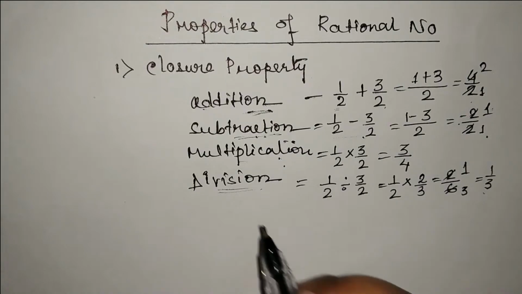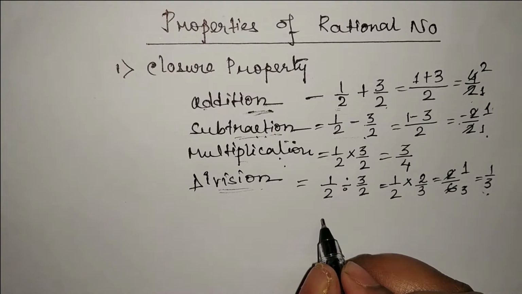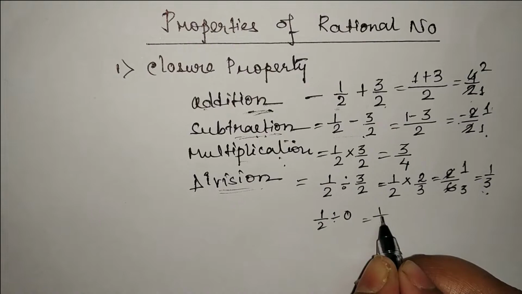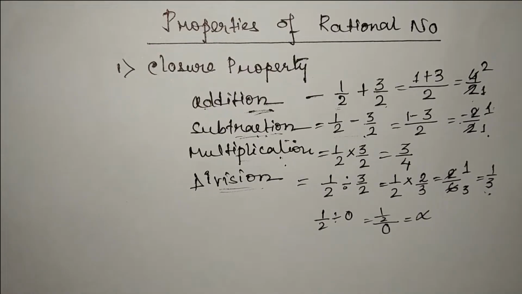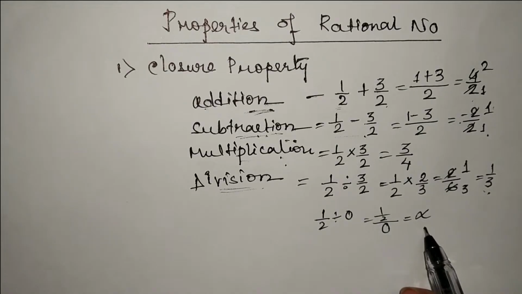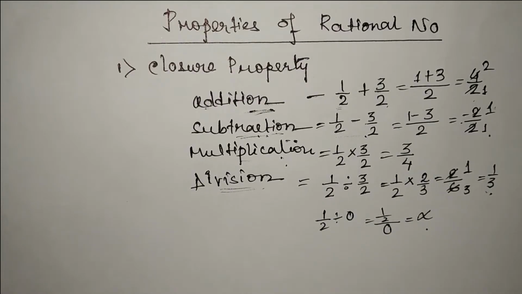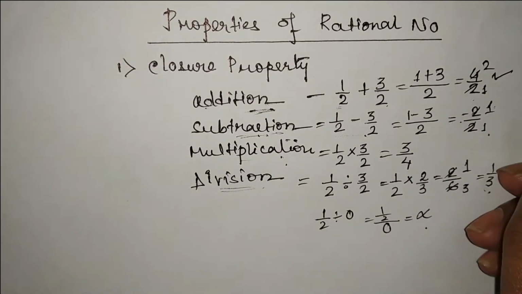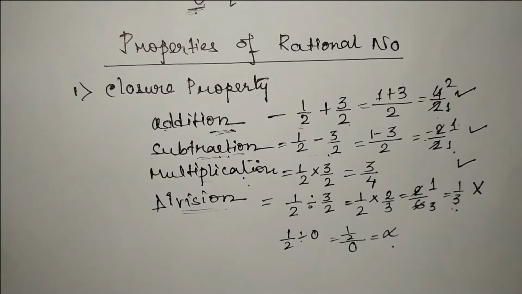But in all the cases, we don't get a rational number in case of division. If I write, say, 1 by 2 divided by 0, that means this is not a rational number, because we don't get a value over here. We'll get infinity. It's undefined. So that means in all the cases, division is not possible. Division is not closed. So we can say that only addition, subtraction and multiplication are closed, not division.